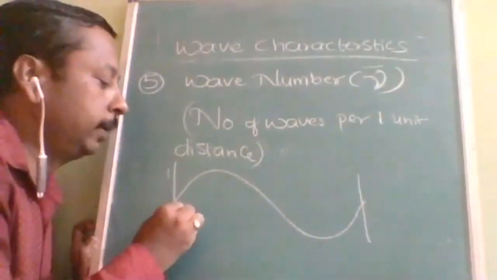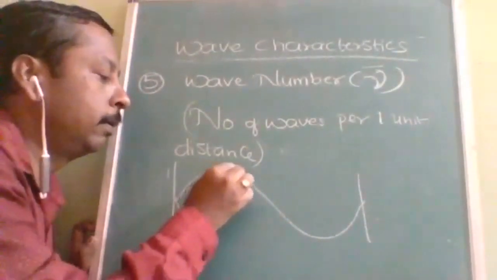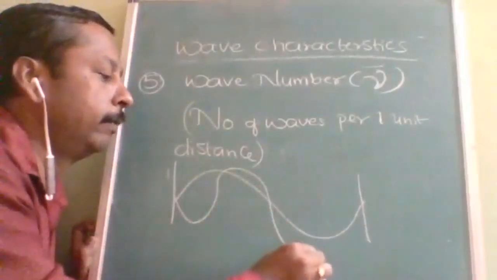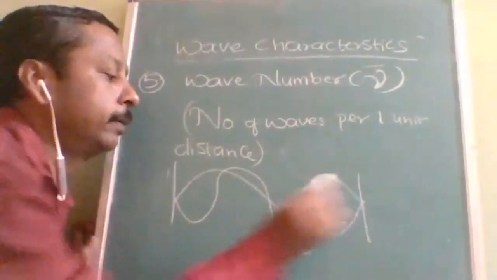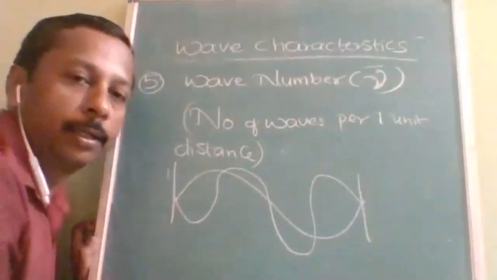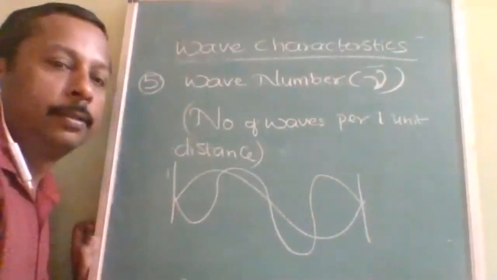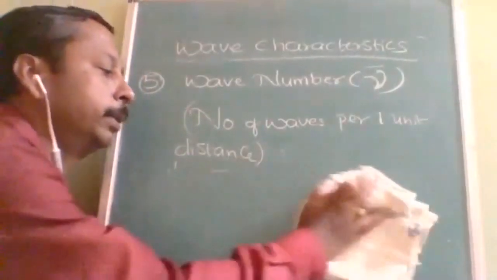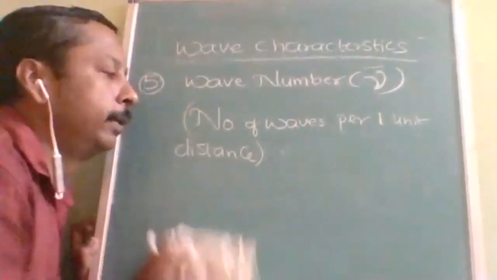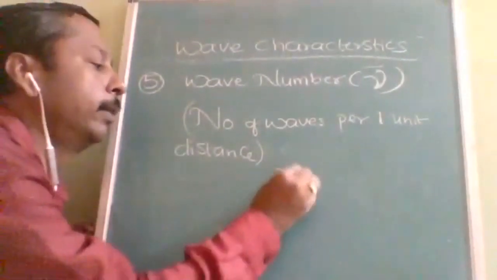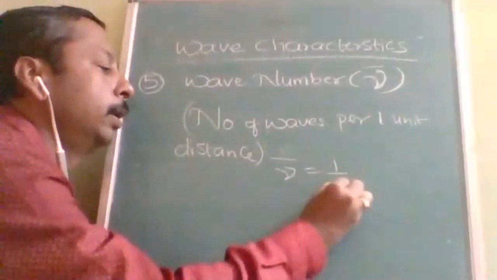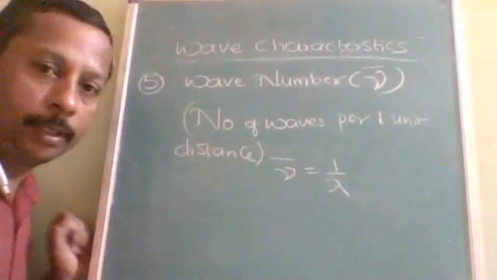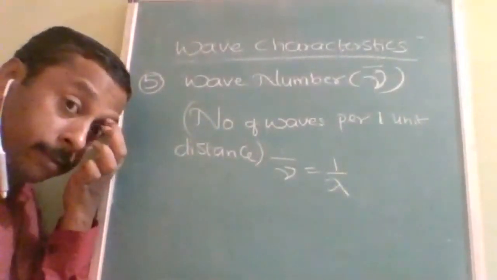If it is a small wave, then we can accommodate two waves. So smaller the wavelength, larger will be the wave number. That's why the other definition is also given: wave number is equal to the reciprocal of wavelength. Both definitions, is it understood?